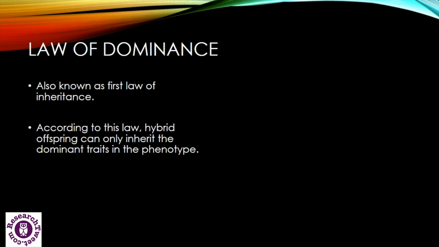This law is explained with the monohybrid cross. The law explains the 3:1 phenotypic ratio in F2 generation. According to this law, hybrid offspring can only inherit the dominant traits in the phenotype. It also explains that in a monohybrid cross in the F1 generation, only one parental character is expressed.